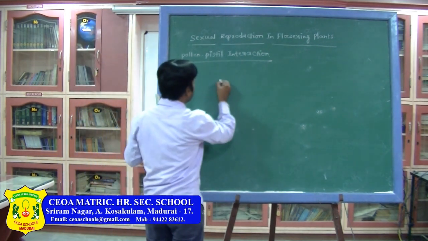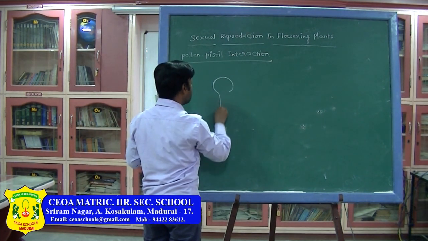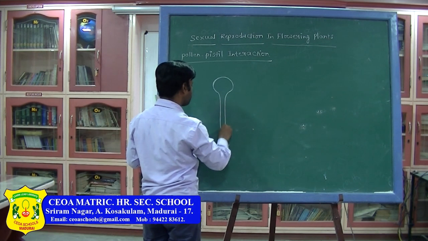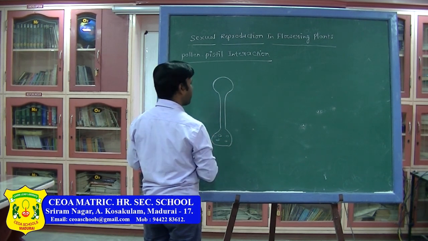For example, let us see with a diagram. This is the stigma, then style, ovary, and ovules are present.